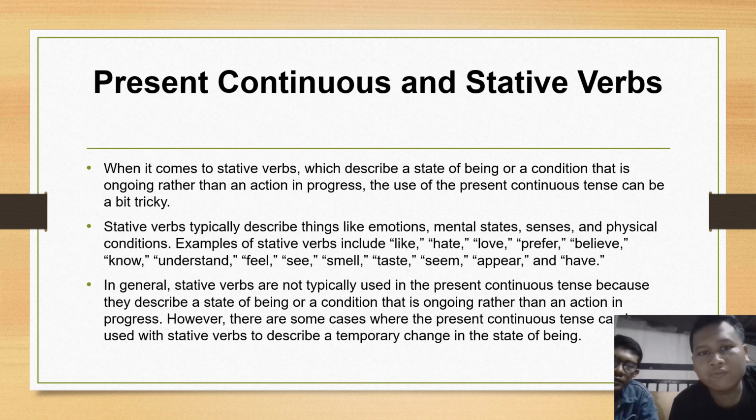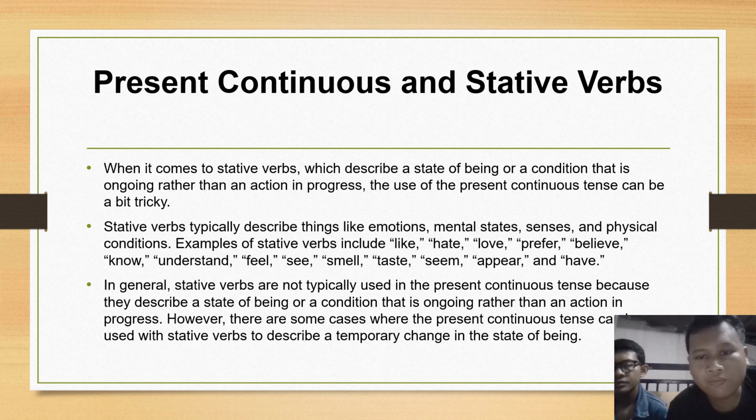Present continuous and stative verbs. When it comes to stative verbs, which describe a state of being or a condition that is ongoing rather than an action in progress, the use of the present continuous tense can be a bit tricky. Stative verbs typically describe things like emotion, mental state, sense, and physical condition. Examples of stative verbs include like, hate, love, prefer, believe, know, understand, feel, see, smell, taste, seem, appear, and have.